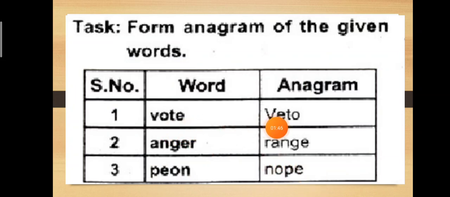We will change the order. It will become veto. Veto. Got it? With the same letters, उन्हीं letters को आगे पीछे करके हम लोगों ने एक new word compose करना है. The next word is anger. Anger. And when we arrange it or change the order, it will become range, R-A-N-G-E, range. The next word is paean. Paean. And the new word that would become after changing the order is no. No means no.